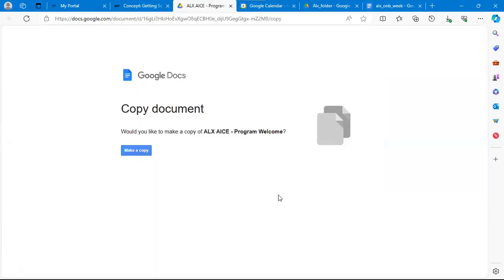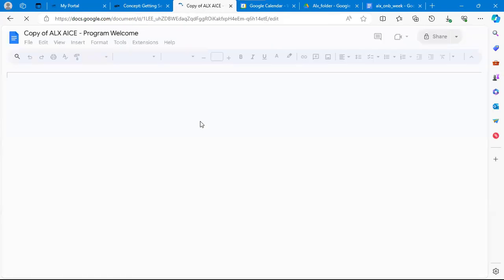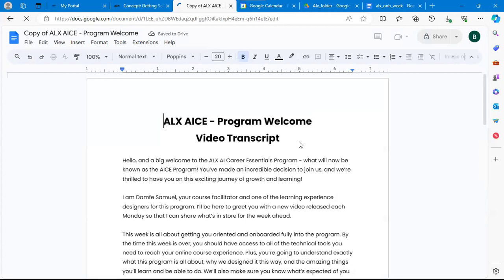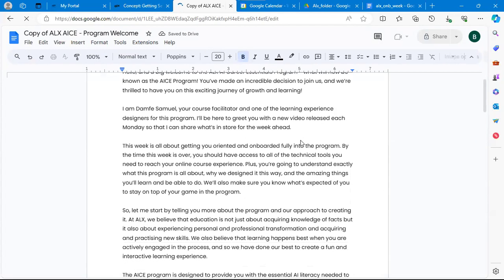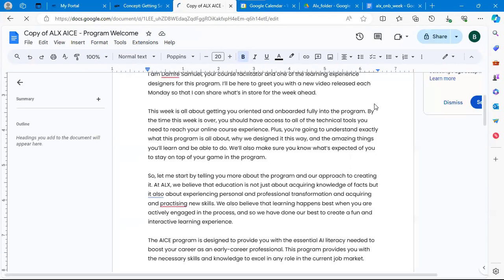So let's say I click on this download, ALS will ask me to make a copy of this Google Doc. You can see how important Google Docs is, because almost everything you are going to do in ALS is going to be done with Google Sheets and Google Docs. To create a copy of this, all I need to do is click on make a copy. Once I make a copy, this copy will now be made in my name, I mean in my email.